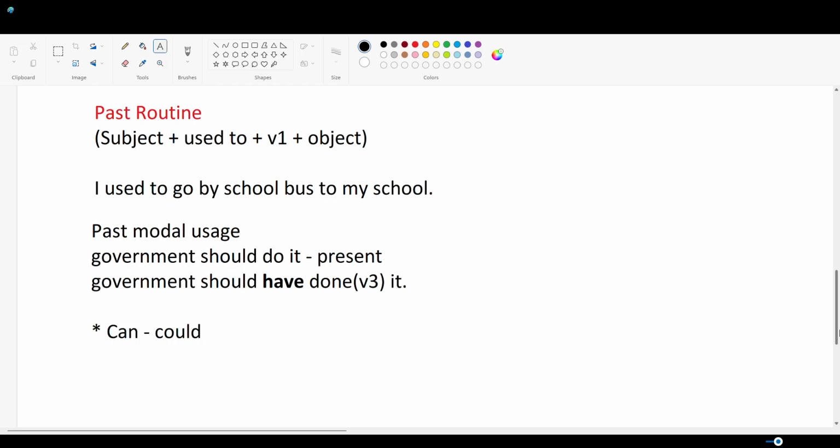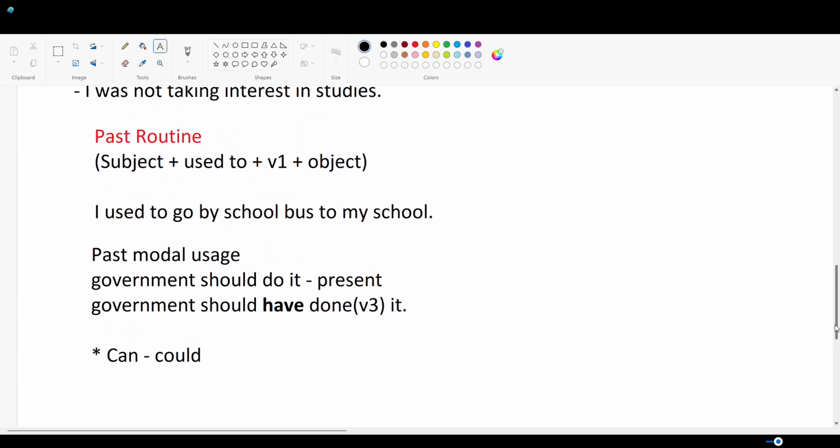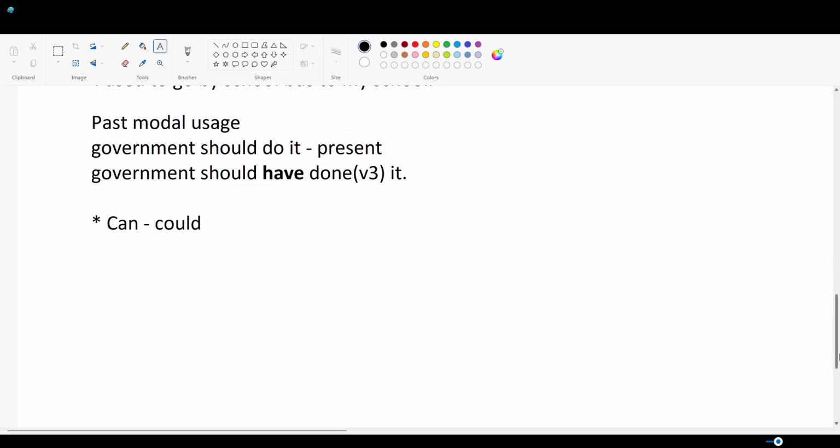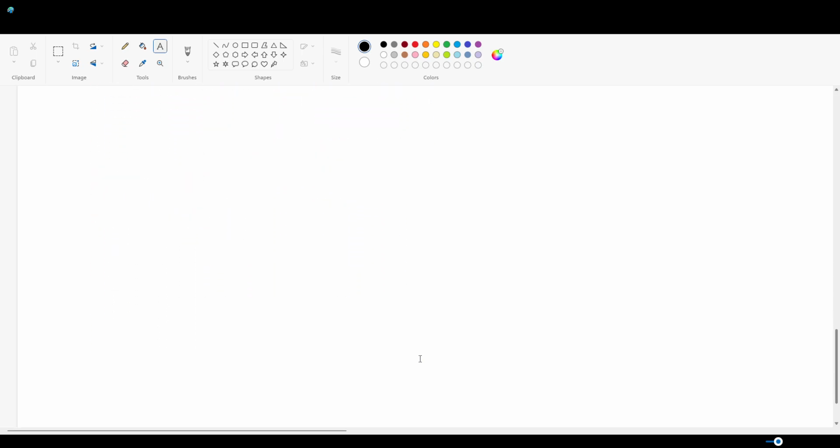Same way, if you want to use other modals such as should, might, may, and you want to use them in past, make sure to add have after them and to add the third form of the verb. That's how you write modals in past tense.